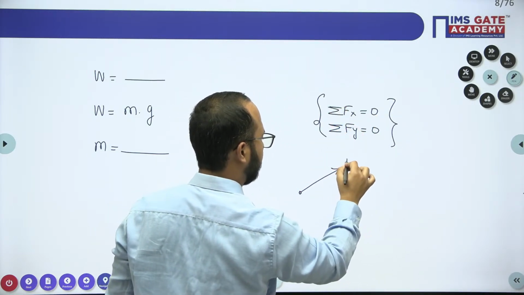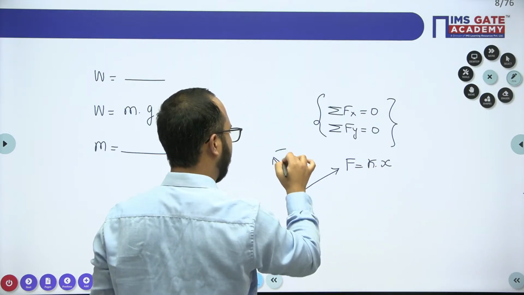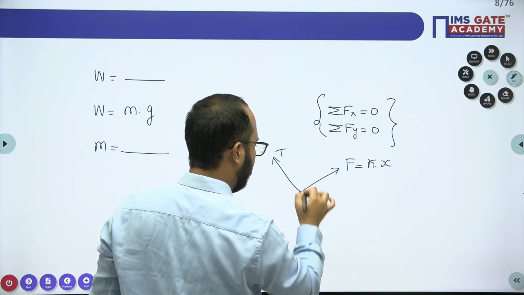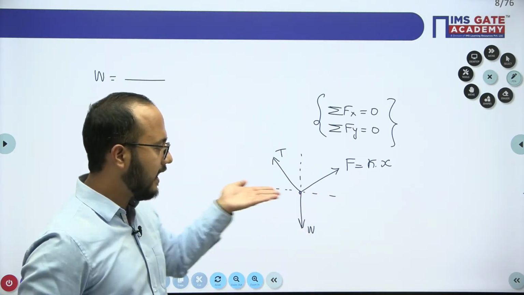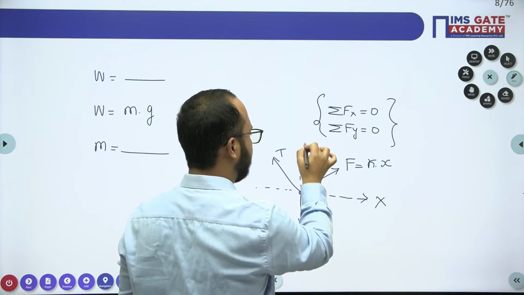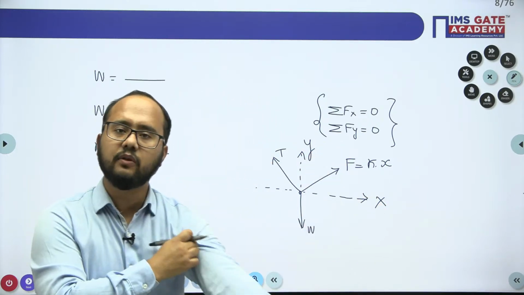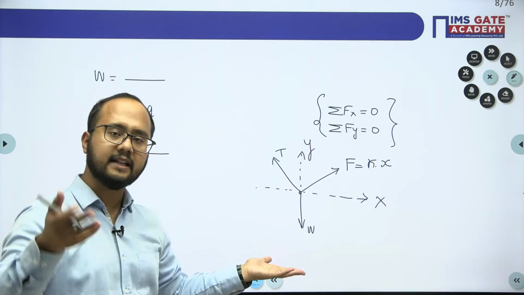That is the force kx, that is the tension we are having like this, and this is the weight W. So simply resolve the forces along the x direction and along the y direction. You need to resolve the forces and you will get the answer after resolving them. Apply this equation on this one, and you will get the same answer again.